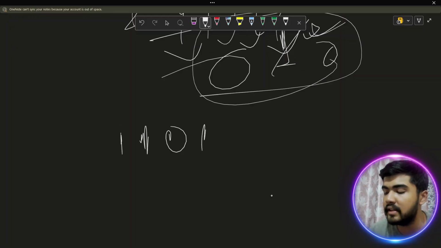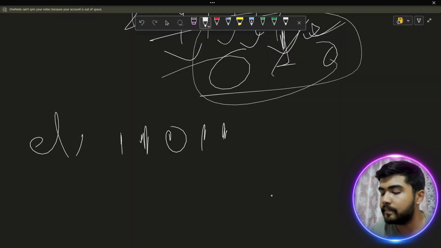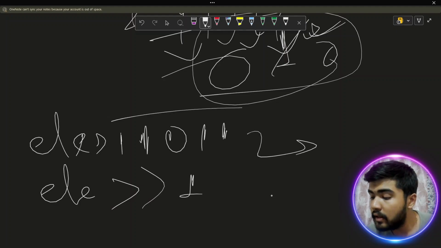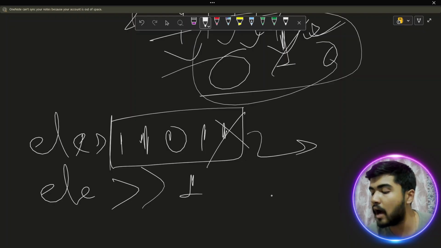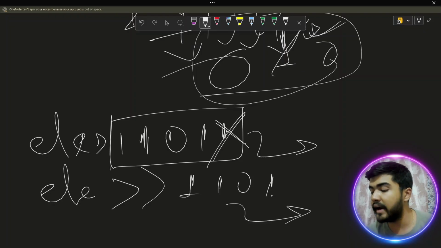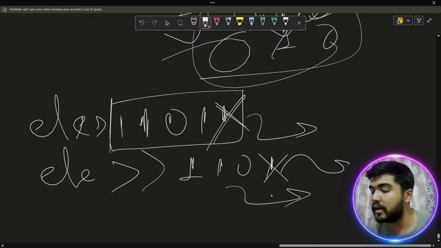Let's say you have this number, that is your LE, and when you do LE right shift by 1, this bit goes out of the picture. So 1101, this bit is out of the picture, and if you do a right shift again, this bit is out of the picture too.